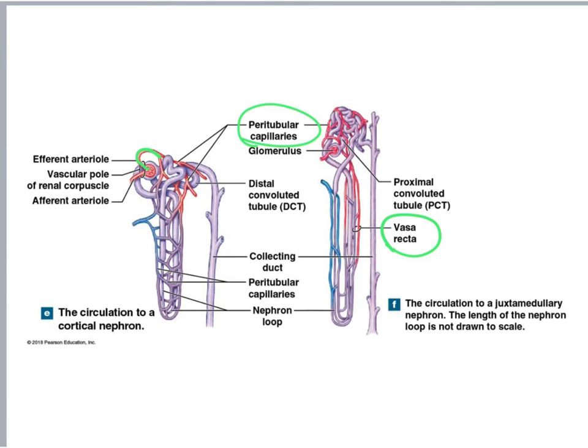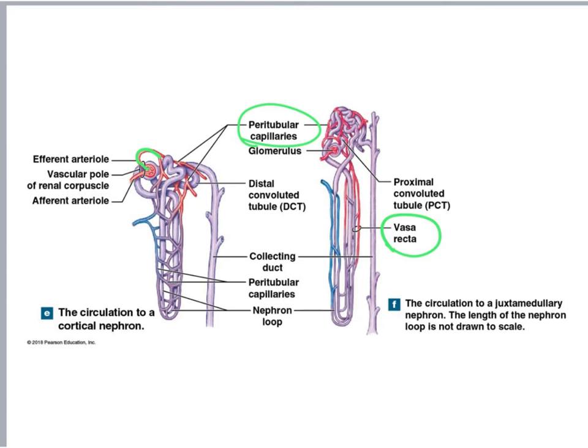These capillaries are there to pick up, to put back into the bloodstream all substances that were reabsorbed from the tubular fluid, as well as to secrete into the tubular fluid toxins and ions that our body wants to excrete. So, for example, all water that was reabsorbed from the descending limb and went into the interstitial fluid now goes into these capillaries and then is added to our blood volume.